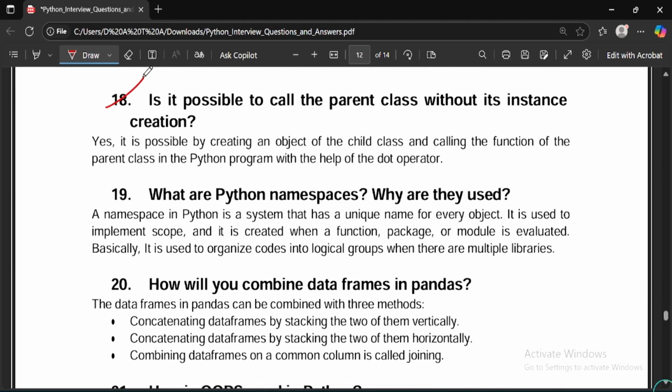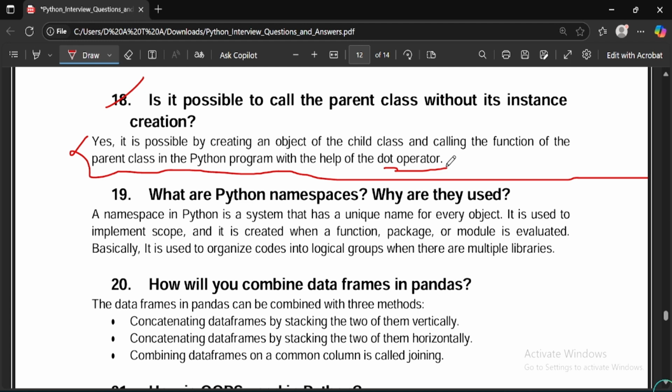The 18th one is, is it possible to call the parent class without its instance creation? So the answer is yes, it is possible by creating an object of the child class and calling the function of the parent class in the Python program with the help of the dot operator. This is an important thing. You should mention this sentence in your answer. With the help of the dot operator, you can call the parent class without its instance creation.